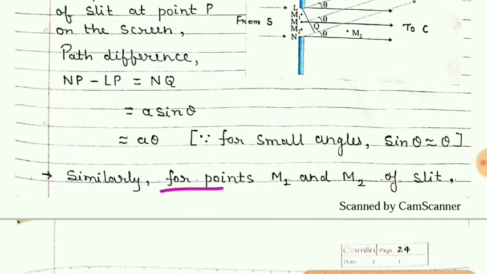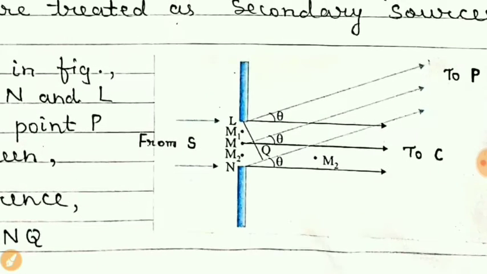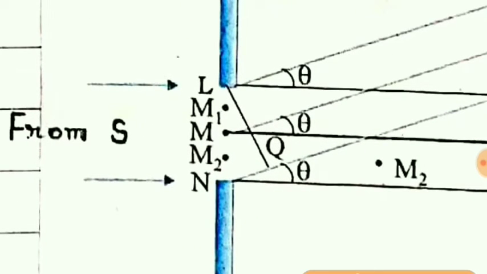Similarly, for points M1 and M2 of the slit, you can see these are the points M1 and M2 of the slit.